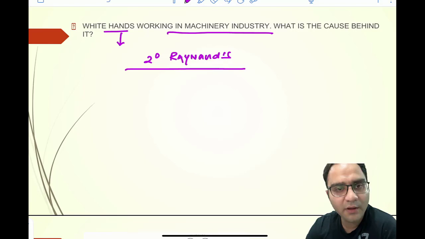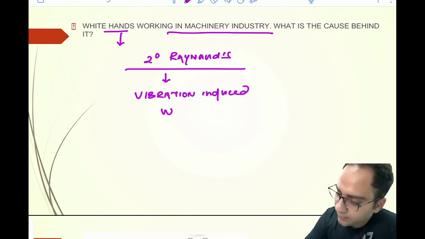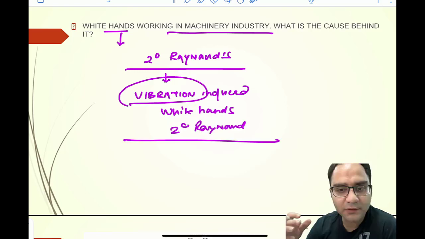Vibration-induced white hands is a type of secondary Raynaud's, and this was asked in your exam: what is the causative agent behind the white hand. So your answer is vibration, and this is responsible for secondary Raynaud's. Right? So moving to the next question.